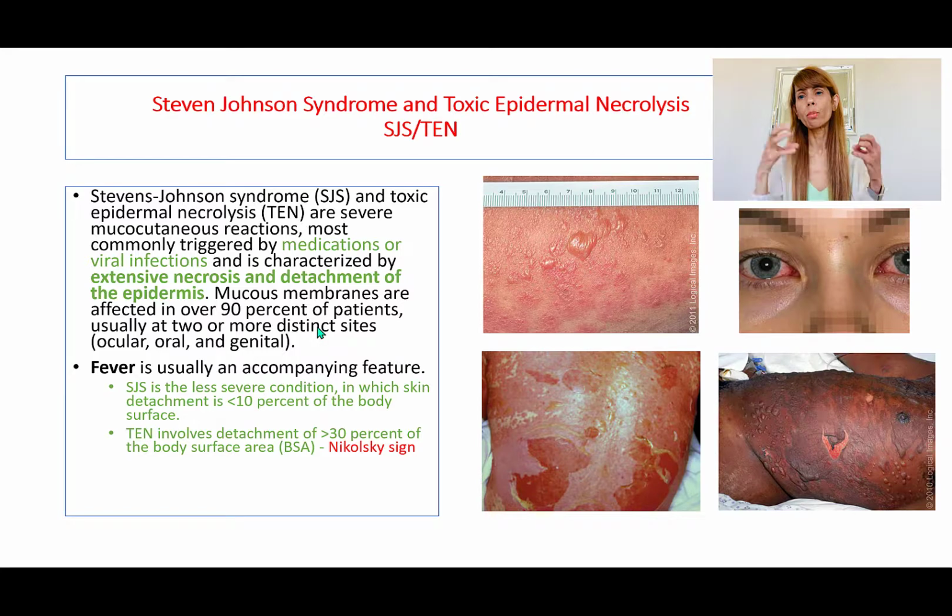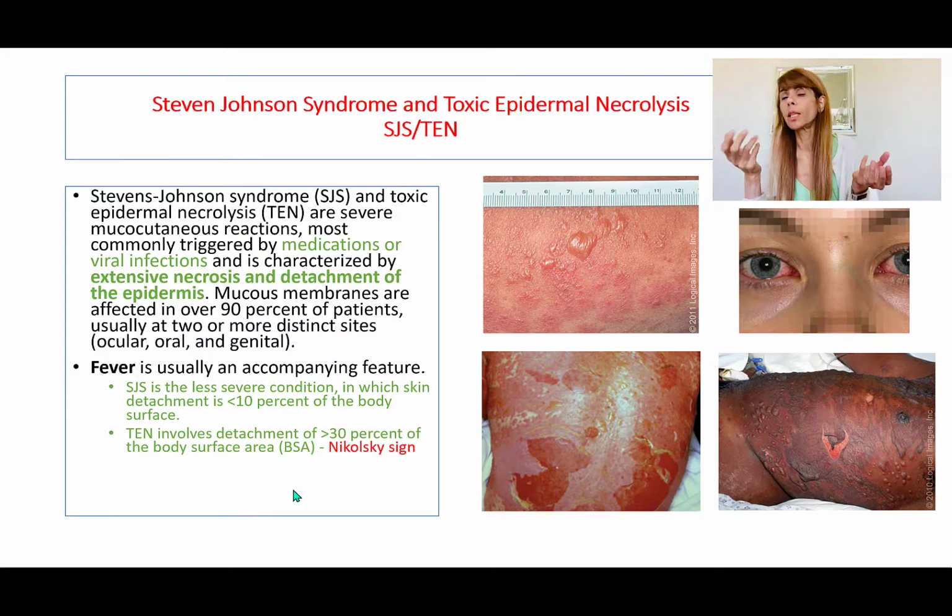Stevens-Johnson syndrome and toxic epidermal necrolysis are basically two parts of the same spectrum, where Stevens-Johnson syndrome is a little bit less severe, and as it progresses, it develops into toxic epidermal necrolysis. Generally speaking, people say if less than 10% of the body is involved, then it's Stevens-Johnson syndrome. If it's more than 10%, it's toxic epidermal necrolysis. But there may be some overlap too, but you can just remember 10% or so. The hallmark feature of toxic epidermal necrolysis is Nikolsky's sign, which means that there is detachment between the epidermis and dermis.